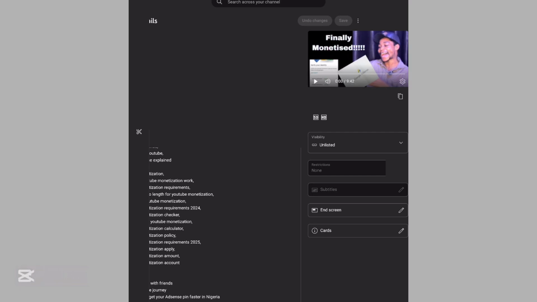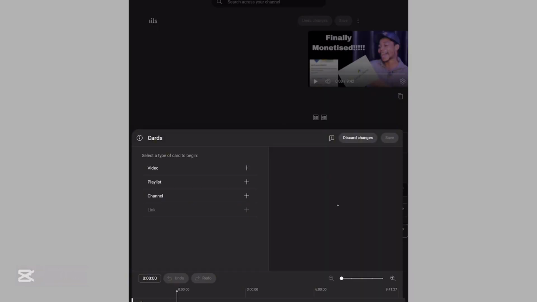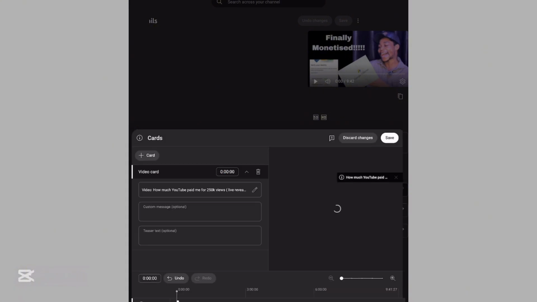The same way you add end screen is usually the same way you add cards. The only difference is that end screen, at the end of every video, displays the thumbnail, while cards just display the title, more like a link on top of the video while you are still watching it. So click on cards if you want to know how it's done. Let's use a video for instance, and let me use this particular video. See the way it will display on your video? That's exactly what I was saying.